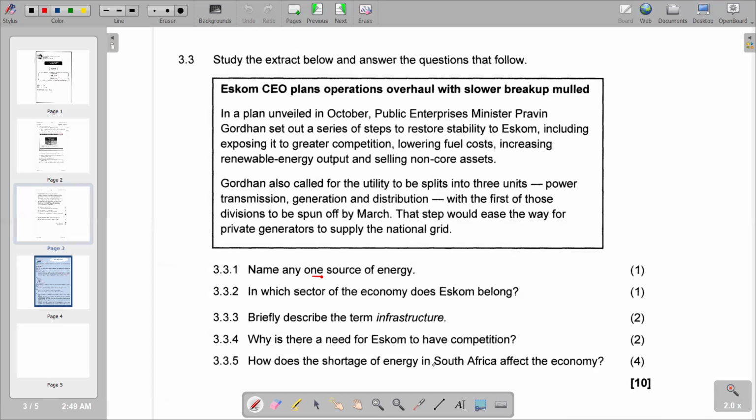So we've got better quality of products being produced. And we are going to see again that the general level of production will increase, and the economy is going to be positive, as it is going to increase the gross domestic product, which is also going to lead to economic growth. So those are some of the positives that we can deduce from having competition.